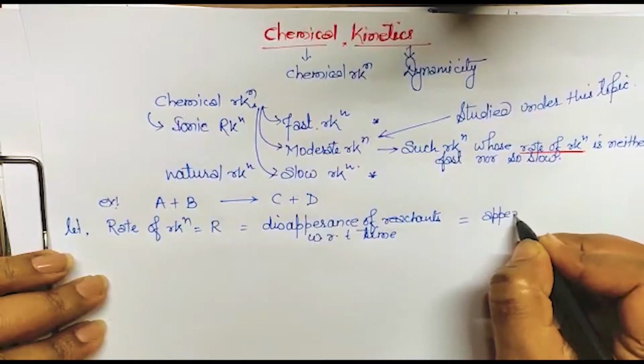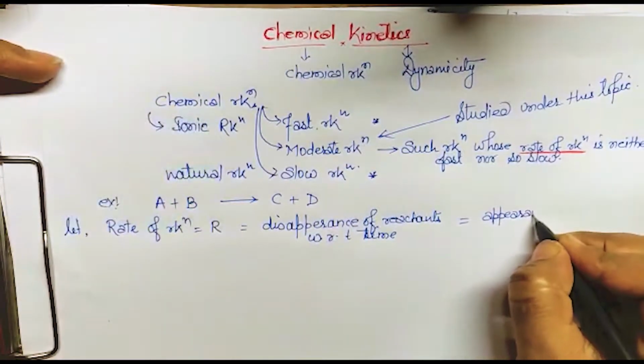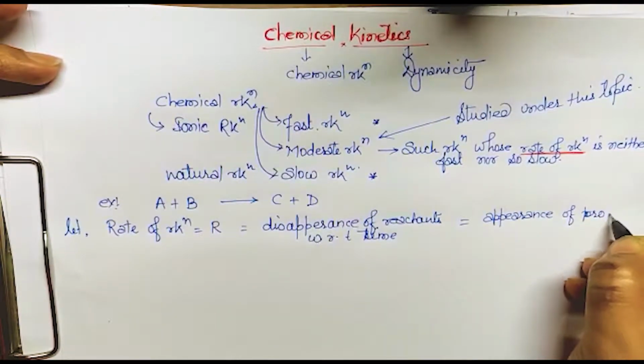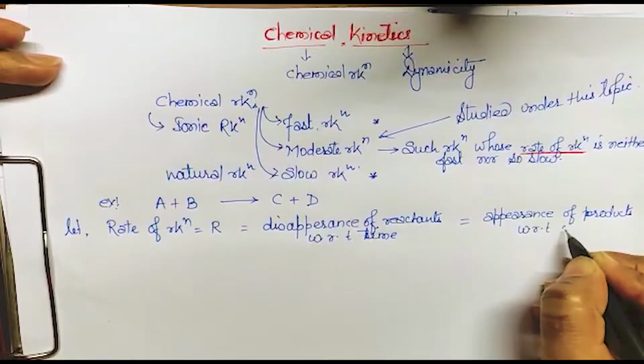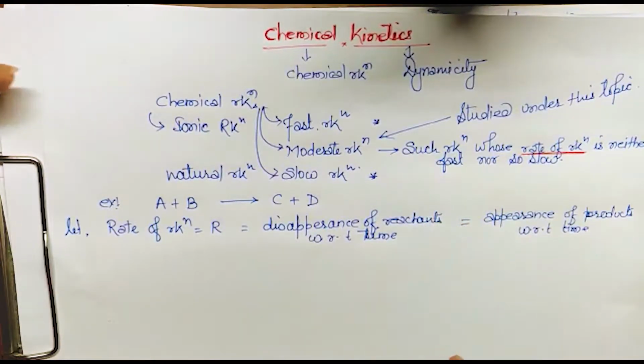We all know that as much reactant decreases, that much product will be formed, isn't it? So like this, appearance of products with respect to time.